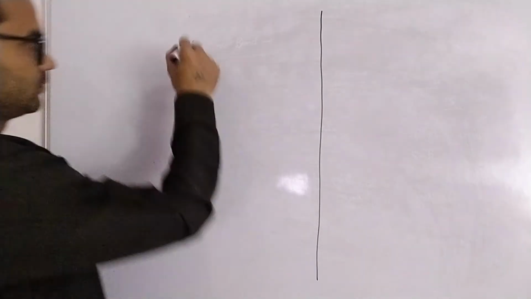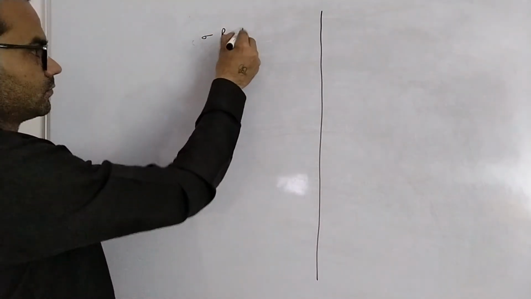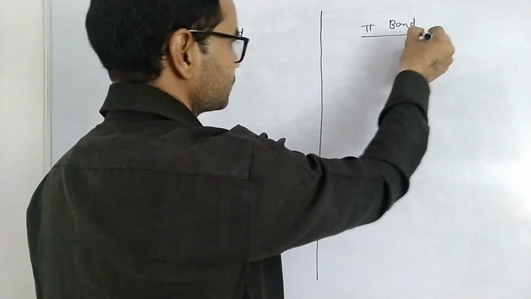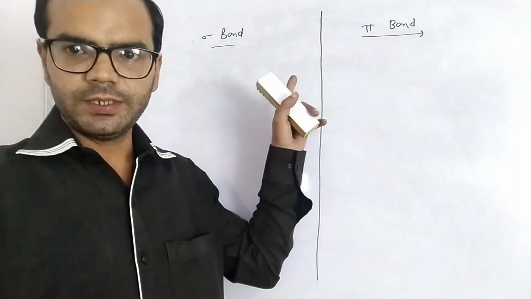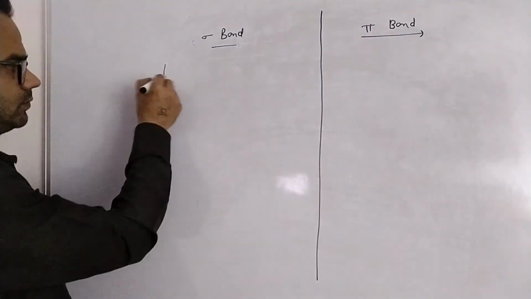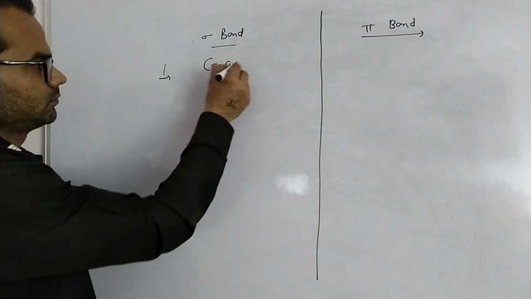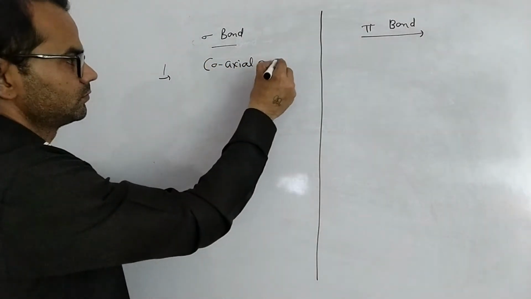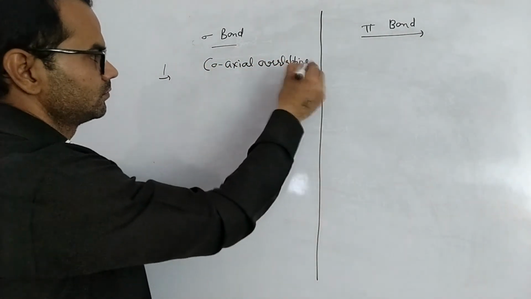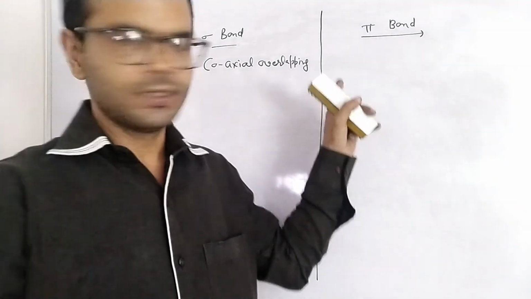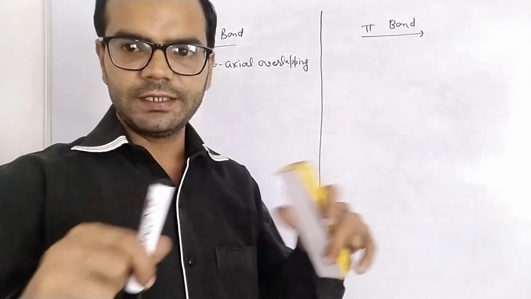Now we are going to differentiate between sigma bond and pi bond. First is, sigma bond is formed by coaxial overlapping, but pi bond is formed by collateral overlapping.